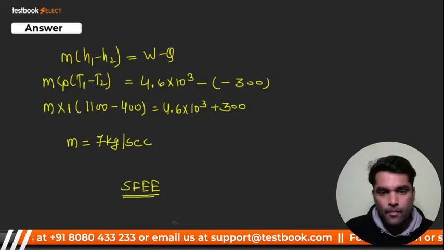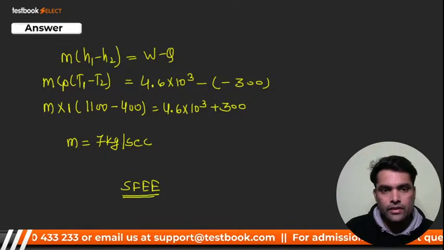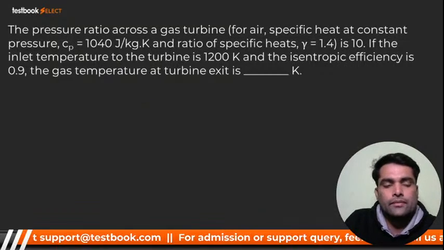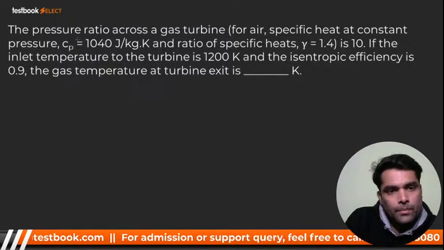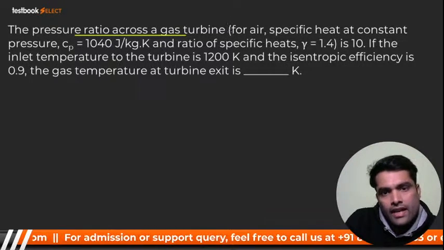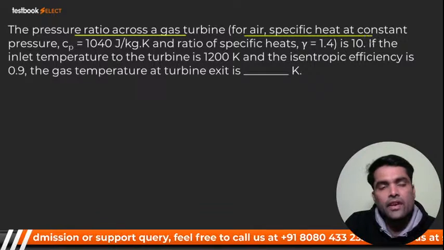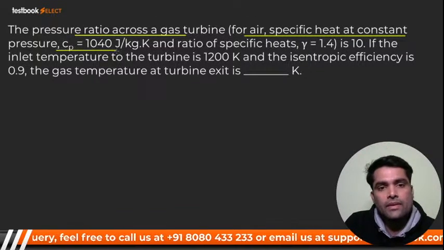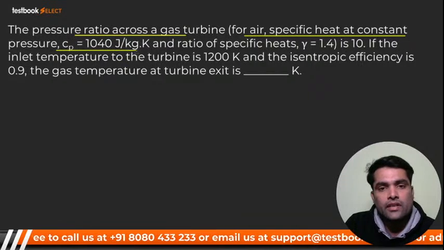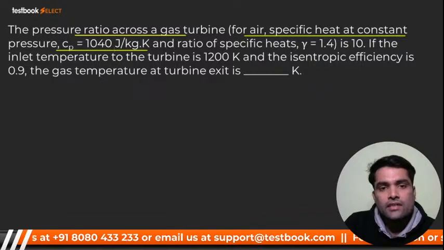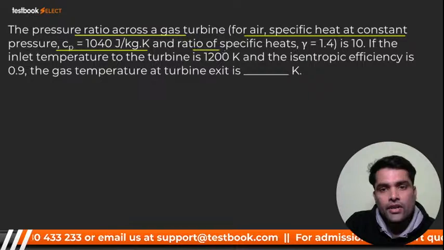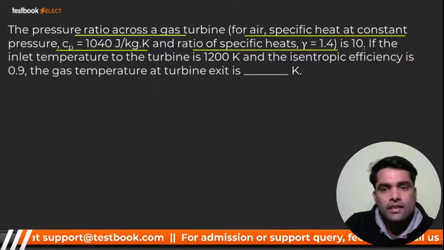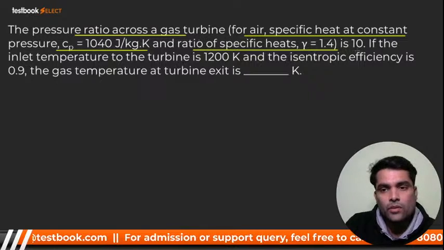So this is the steady flow energy equation. Now another question. The pressure ratio across a gas turbine for air is 10, the specific heat at constant pressure Cp is given as 1040 joule per kg Kelvin, and the ratio of specific heats, gamma, is 1.4.